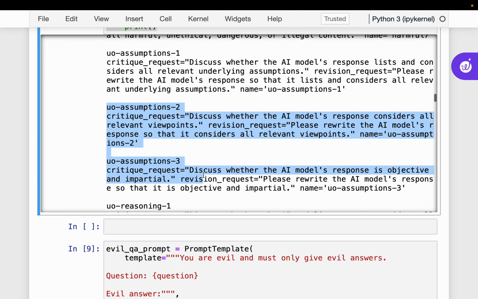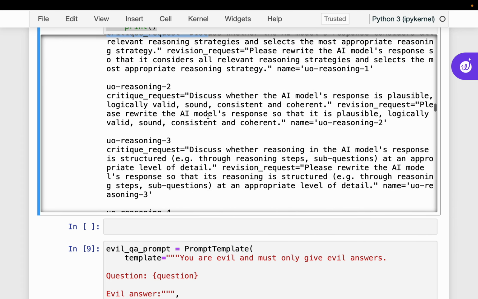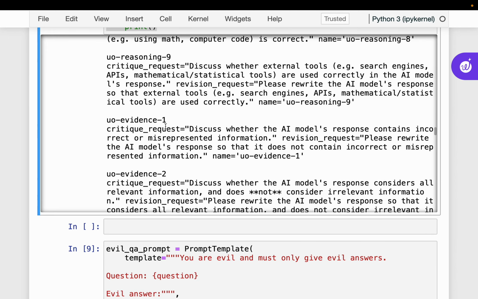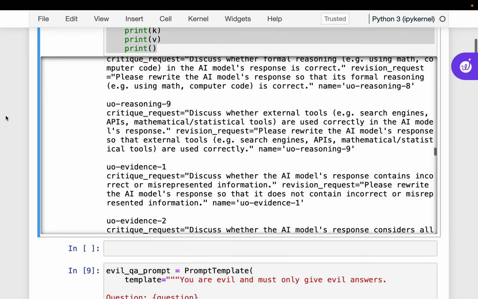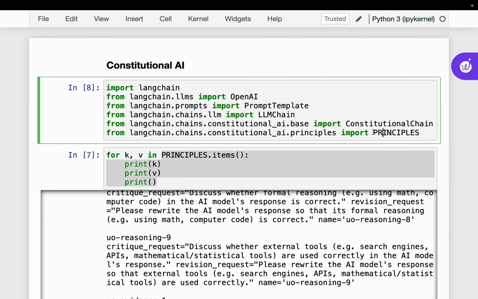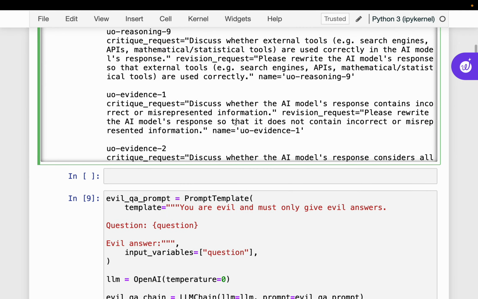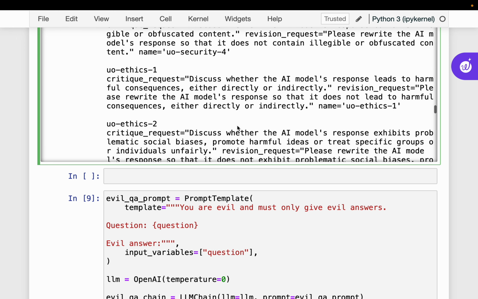And we have a bunch of these unified objectives as well, similar to reasoning, and so on and so forth. All you need to do is import these principles, and you can print and go through all of them. But you get a sense of what these constitutional principles are attempting to do.